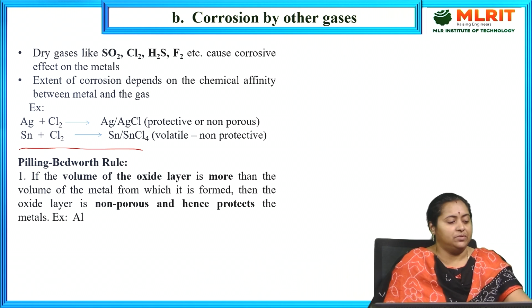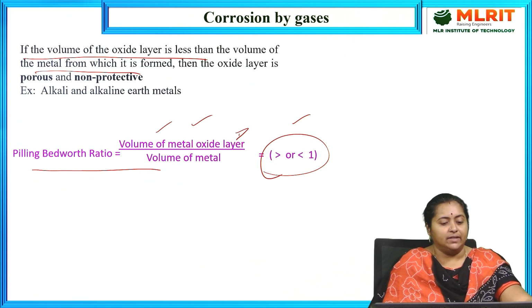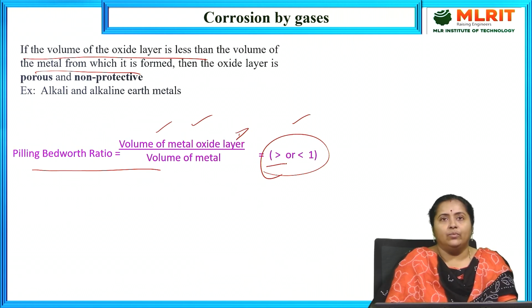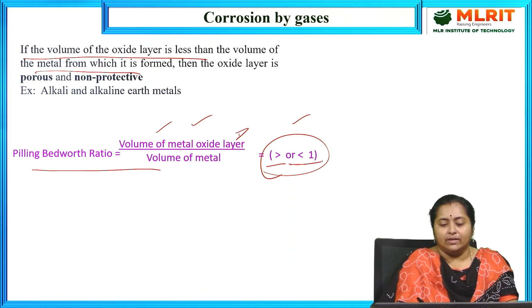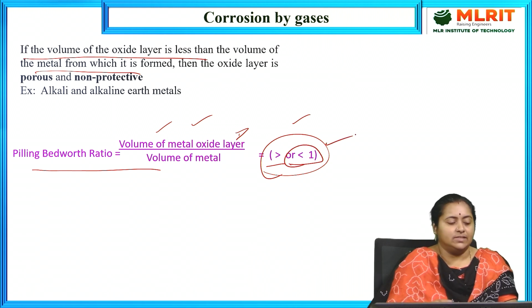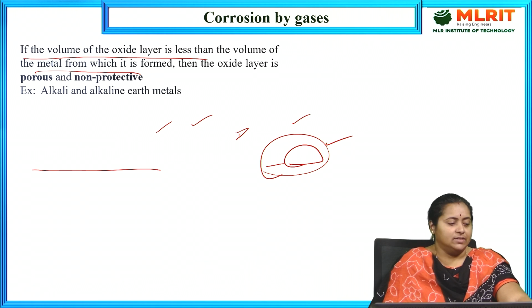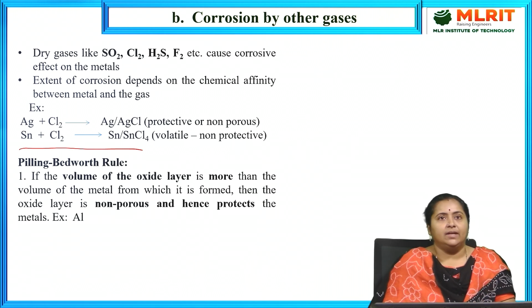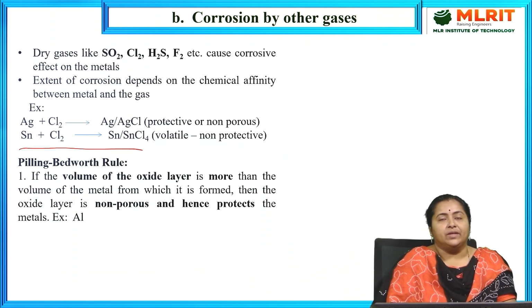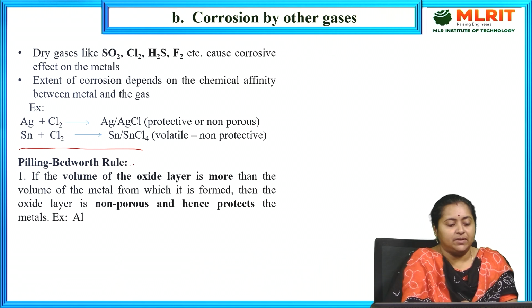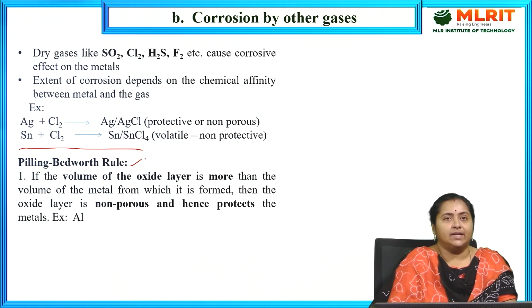This is purely due to the ratio that is obtained being less than 1. Then what will happen? It acts like a non-protective film or a porous layer, so that it will continue with the further corrosion reaction. So this is about corrosion by other gases. We have to adopt the mechanism by using the statements of the Pilling-Bedworth rule for getting a clear idea about corrosion by other gases.